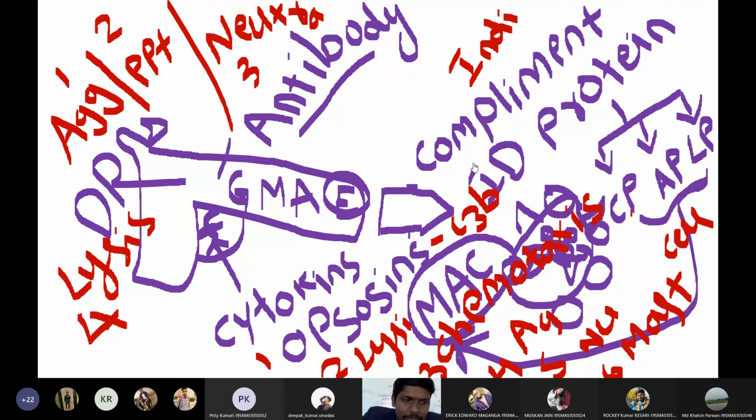Excuse me, sir. Yes, Mr. Eric. Can you please explain to us how come these antibodies do not attack sperms in the female body? How do antigen presenting cells kill pathogens? Your question is how antigen presenting cells kill? How do these antibodies not attack sperm cells, which are foreign material in the female body? How do sperms get attacked, or do these antibodies affect sperm cells in the female body?